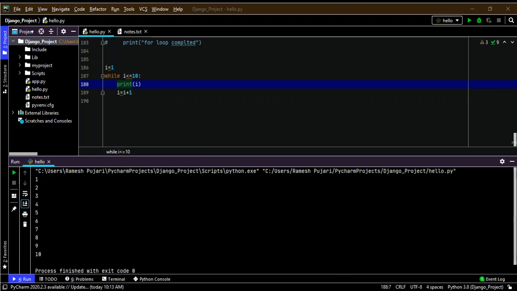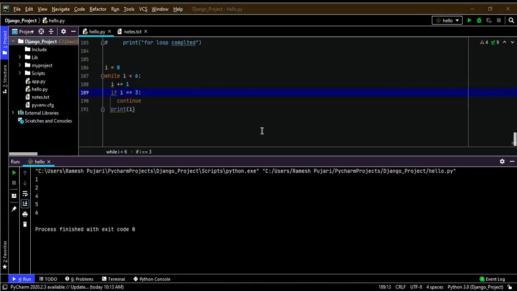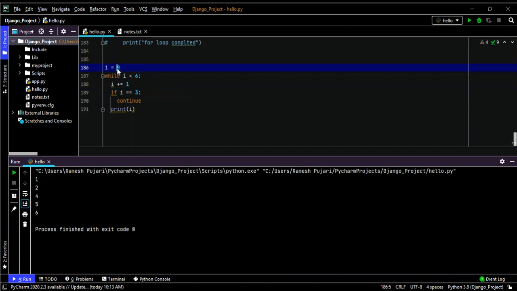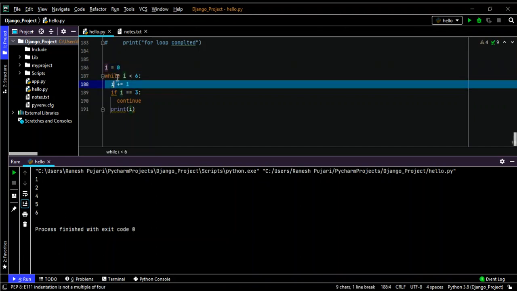Now I will demonstrate the continue statement. I am initializing i equal to 0 and taking the while loop.